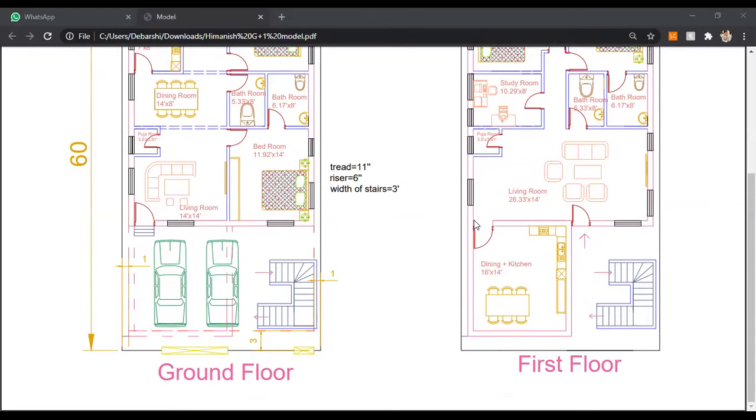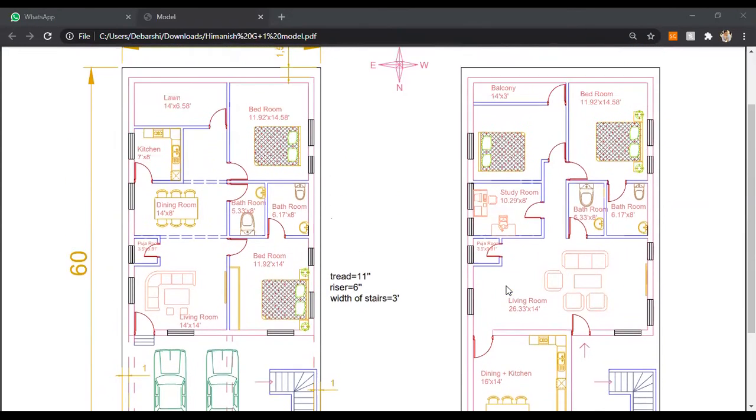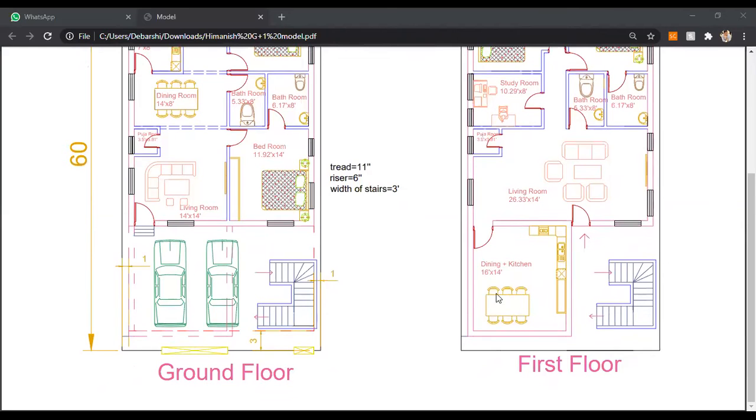That's good, I mean, if there is a requirement, it is fine. But at the same time, you are providing a dining room plus kitchen, and that too in this corner, northeast. This is completely against Vastu,